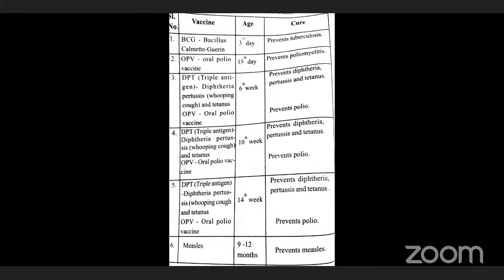Natural active immunity means that by a subsequent natural infection, antibody will be produced and immunity will be developed. That is called natural active immunity. The second one is artificial active immunity, opposite to the previous one. The immunity developed by an organism in response to a vaccine is called artificial active immunity. So kindly listen carefully: the immunity developed by an organism in response to the vaccine is called artificial active immunity.